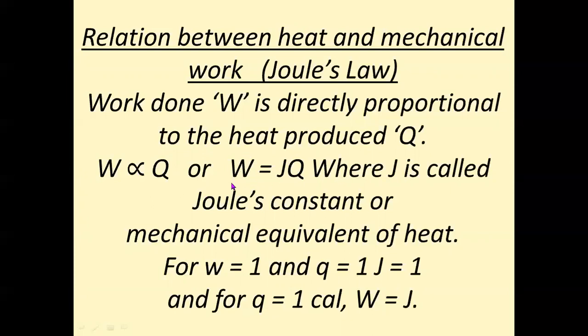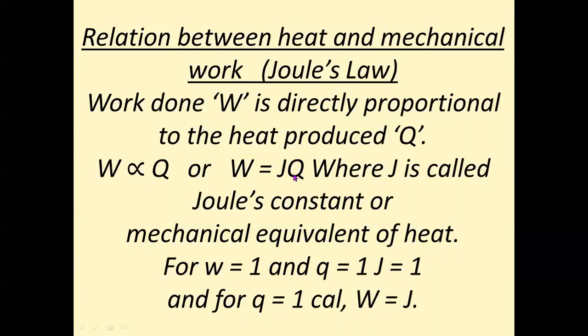We know that W stands for work, Q for heat, and here J is called Joule's constant, or it is also called the mechanical equivalent of heat. Then, if we take work as 1 and Q also as 1, then J will become equal to 1.